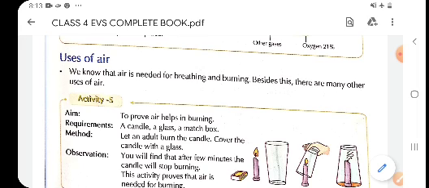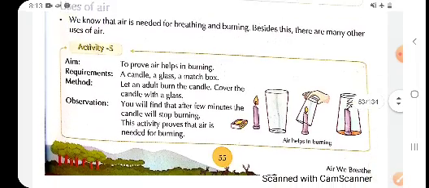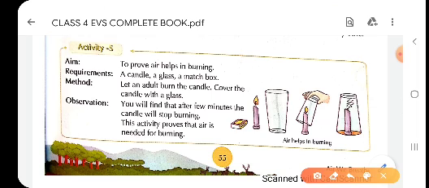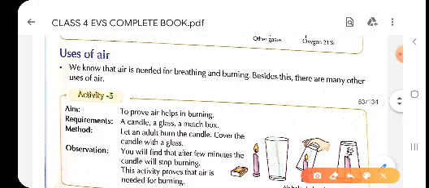Children, here in the picture you can see uses of air. In uses of air, we already know air is very important for breathing. Now, we are going to prove that burning needs air.